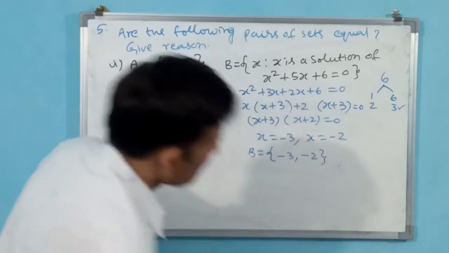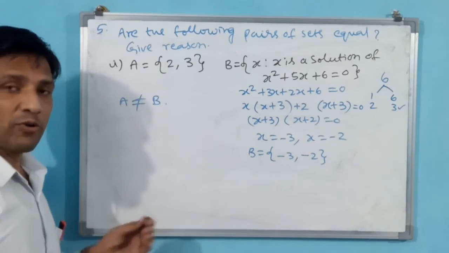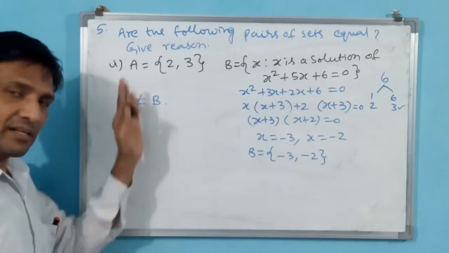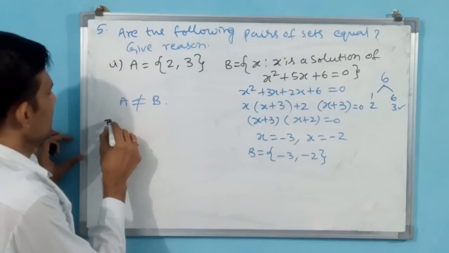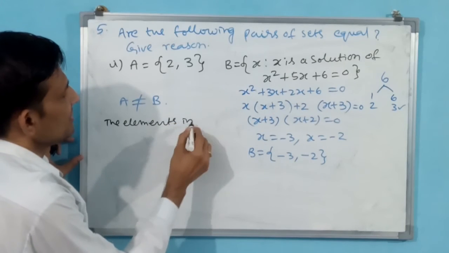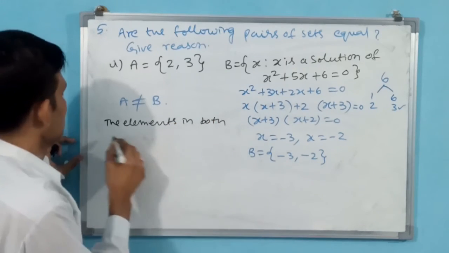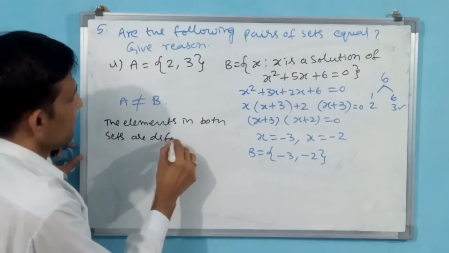Okay, finally we come to the conclusion. But how are you going to give the reason? This is the answer, but reason also you have to write. The elements in both sets are different.